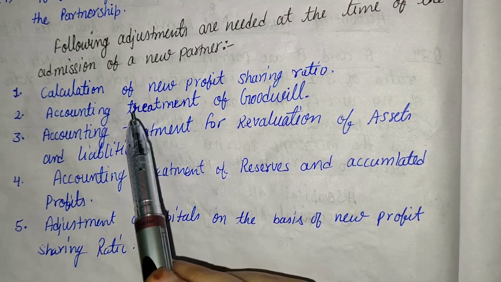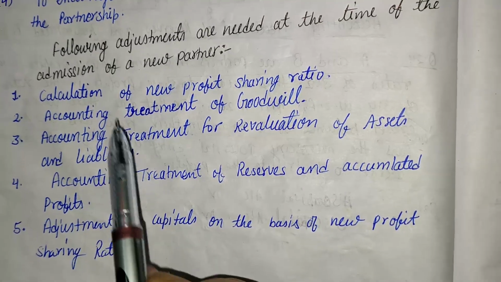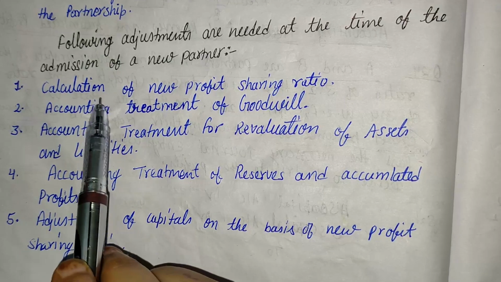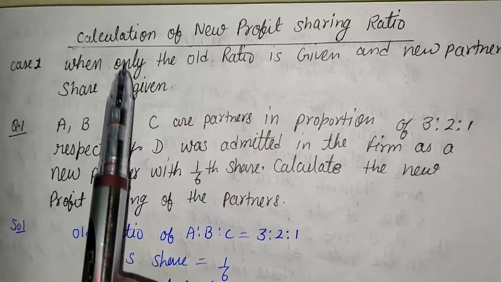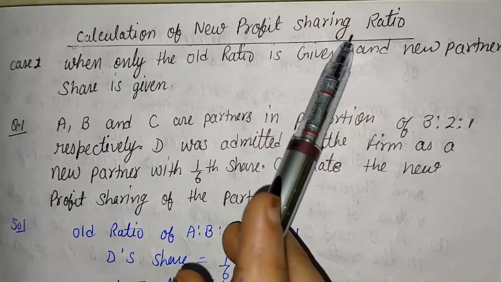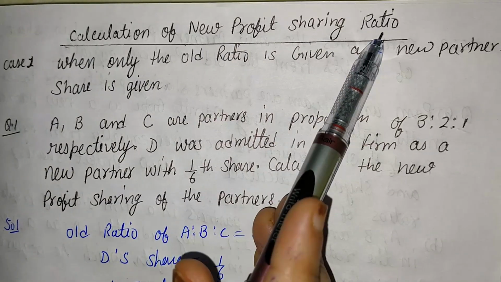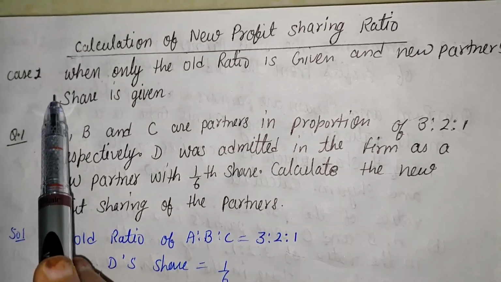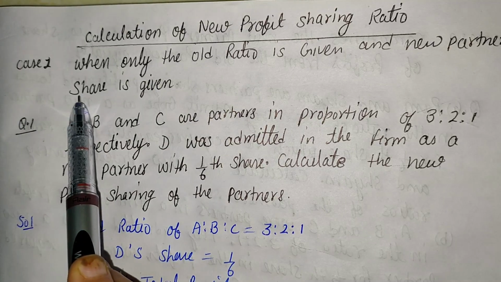So, one by one, we are going to discuss all 5 topics. But in today's video, we only discuss the first topic, that is calculation of new profit sharing ratio. Our first topic is calculation of new profit sharing ratio. There are 4 cases of new profit sharing ratio, and some identification is given in the question. According to that identification, we apply the cases.